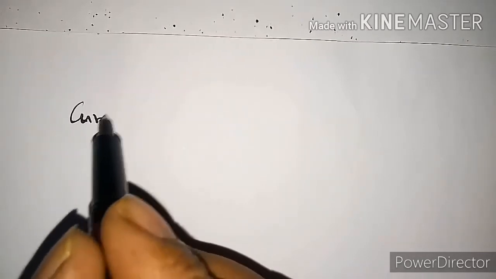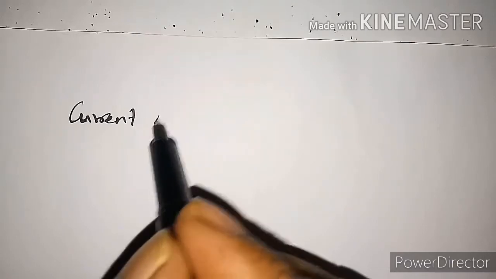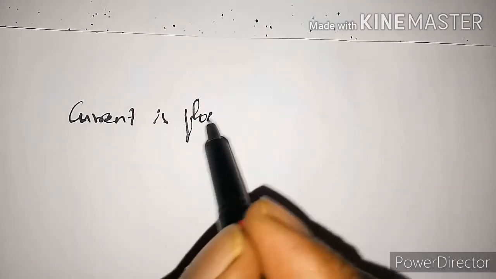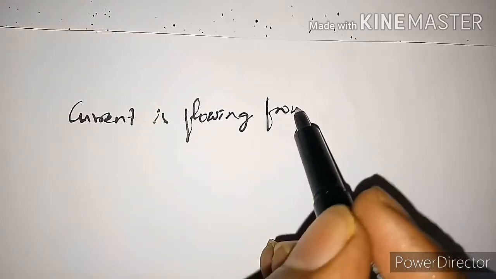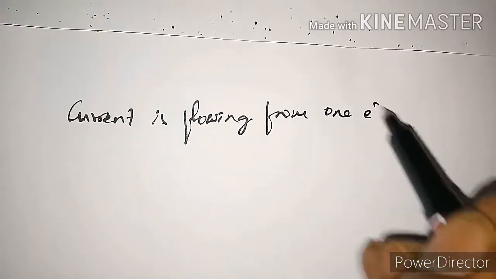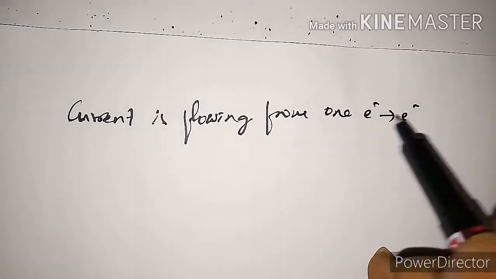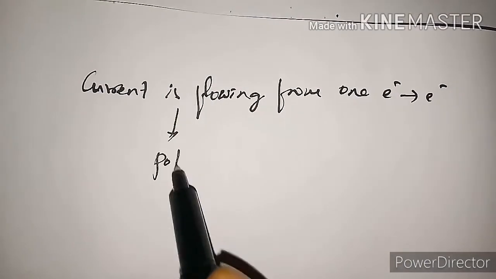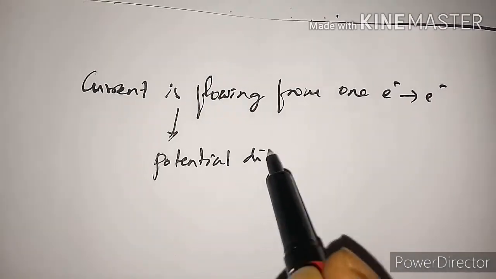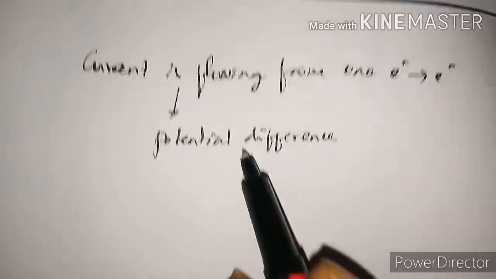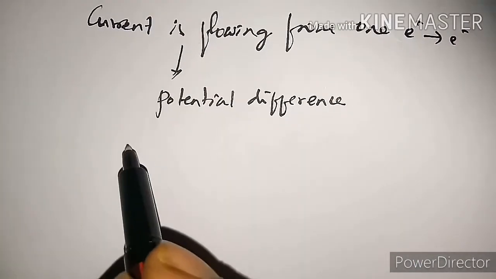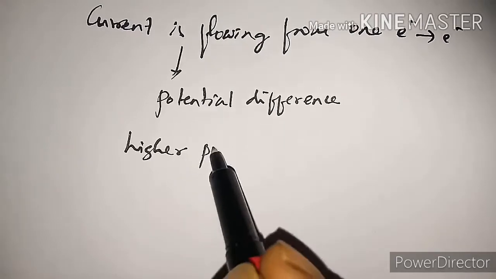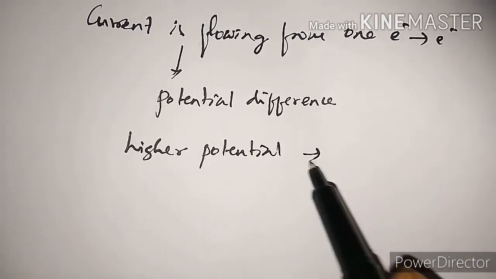So the current is flowing from one electrode to another electrode. It's due to the potential difference between the two electrodes. So the current is flowing from a higher potential to a lower potential.